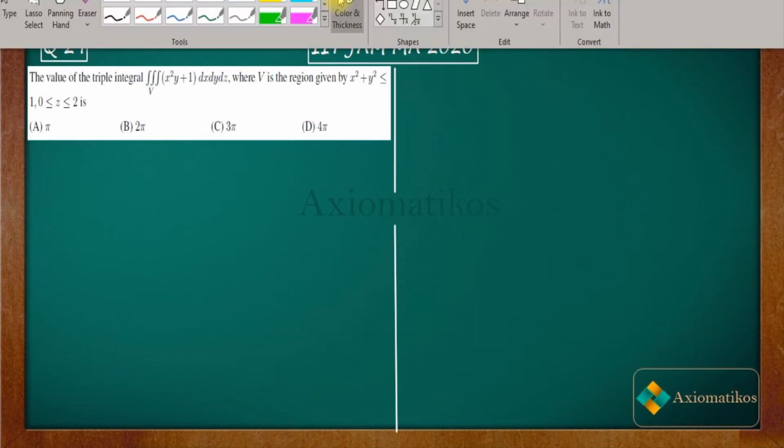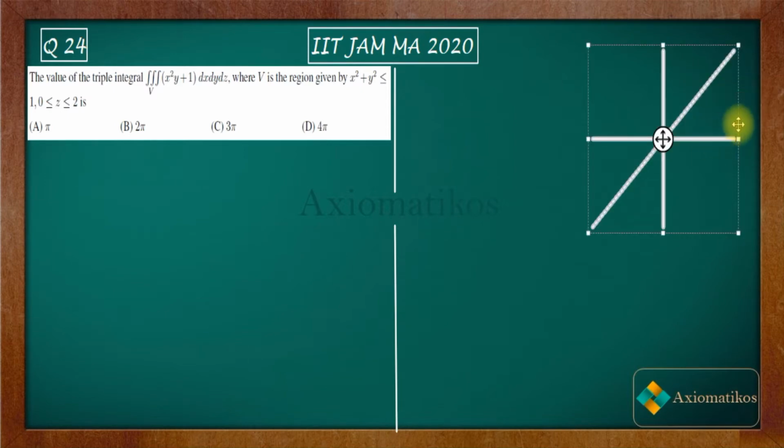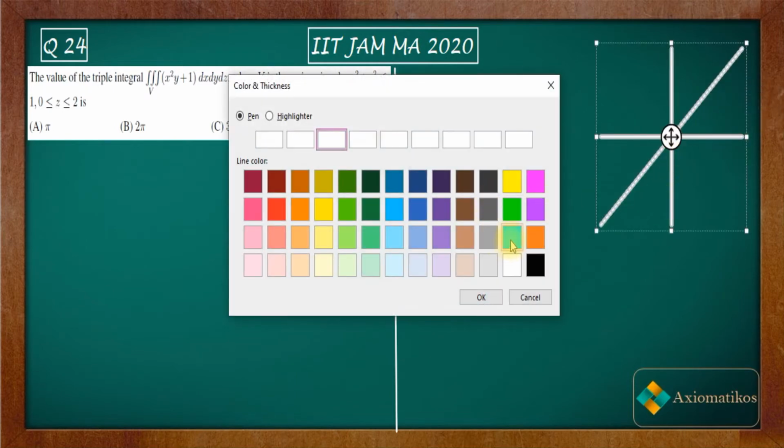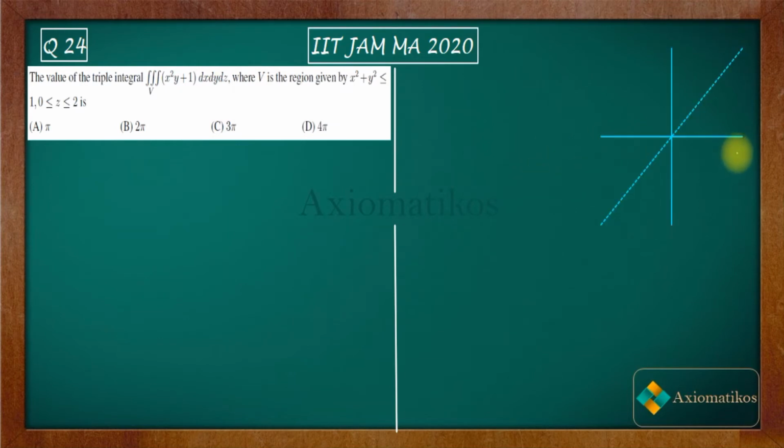Now let us try to draw a figure to understand this question, and then we will talk about the solution later. The first step will be to draw the figure. This is our Cartesian plane. Let us say this is the x-axis, this is the y-axis, and this is the z-axis. Now on this three-dimensional plane, a disk of radius 1 will look like this. Let us say this is your disk of radius 1.